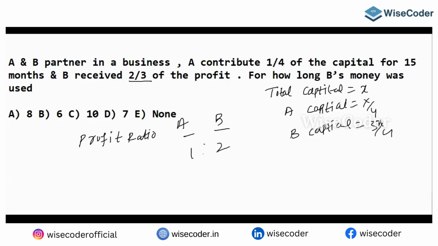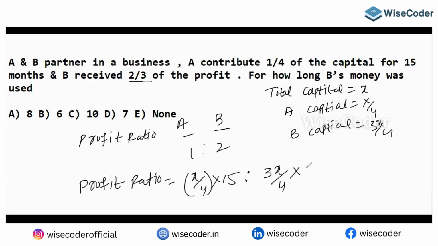Now, A invested for 15 months. But the question is, B invested for how many months? I don't know that. So according to our data, the profit ratio is going to be: A invested X by 4 for 15 months, B invested 3X by 4 for how many months? I don't know, so let me put it as M.